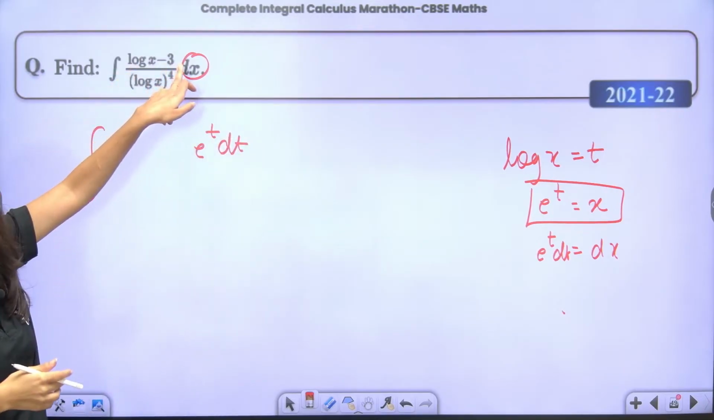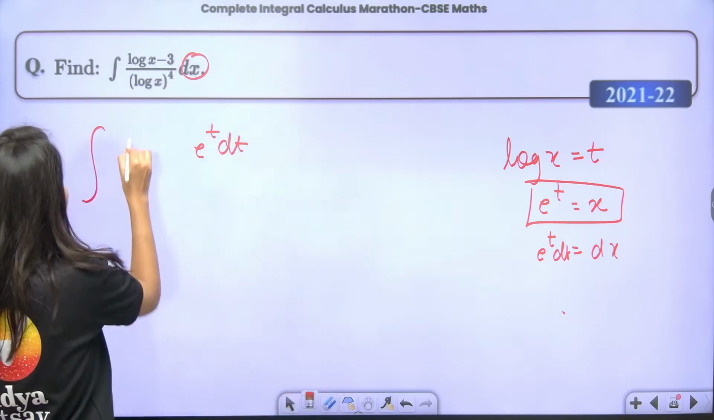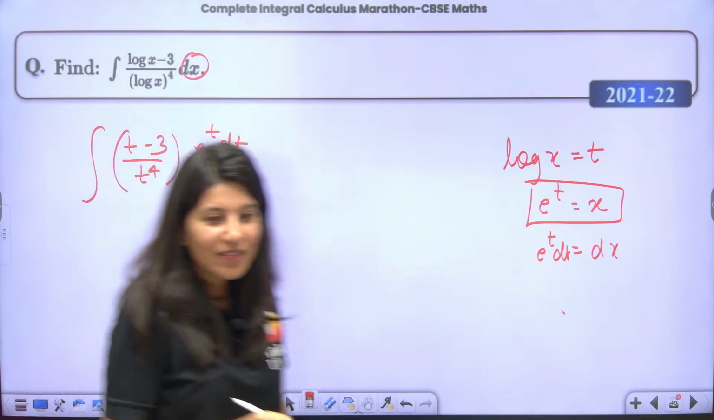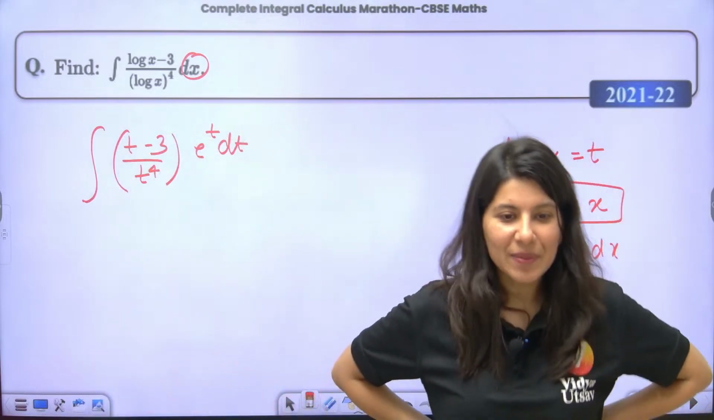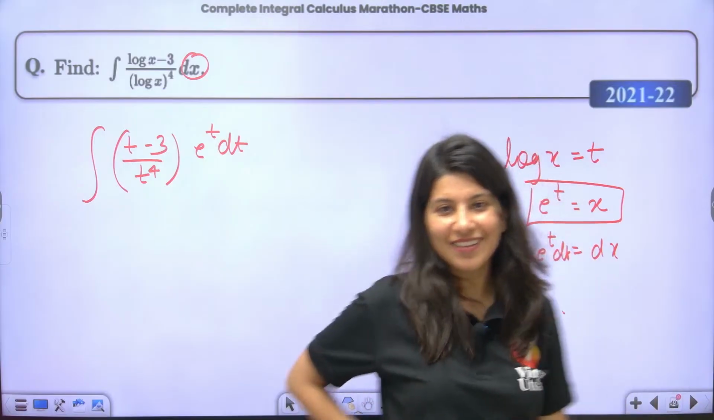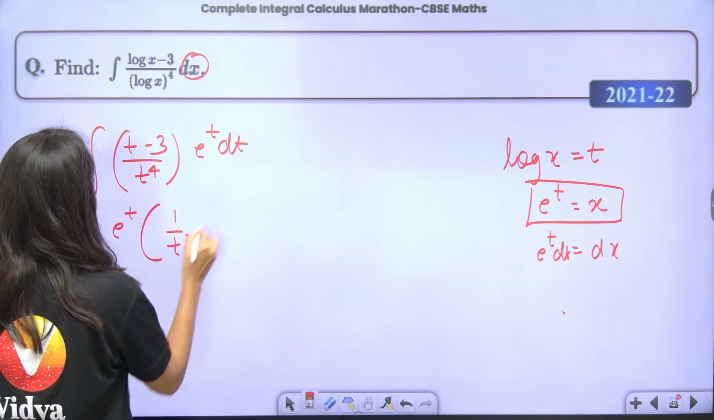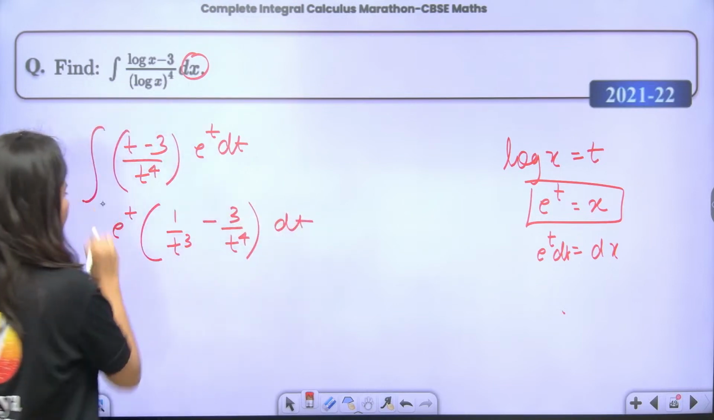Log x minus 3 will be t minus 3 upon t power 4. Now can you see e power t? Everybody, visible? So now you do it. E power t, this is 1 upon t cube, this is minus 3 upon t power 4, and dt integration.